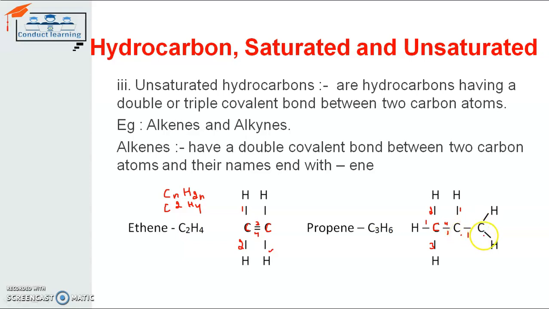The same is true for this carbon. It shares one electron with this hydrogen atom, another electron with this hydrogen atom, and a third electron with this carbon atom. So it is sharing with only three atoms. One of its electrons is left for sharing. That's why it's an incomplete structure for this. So this is the right one.